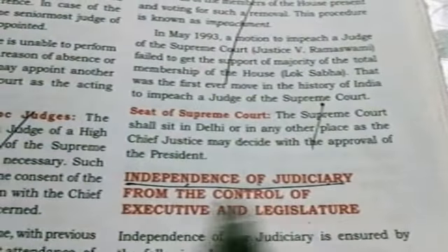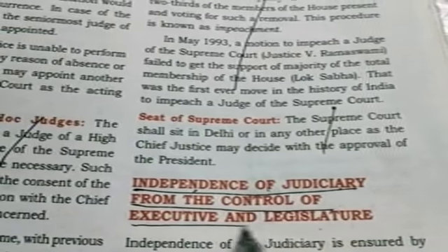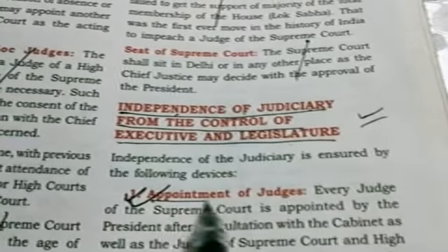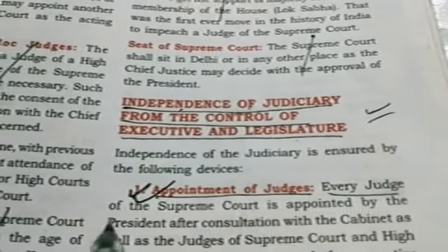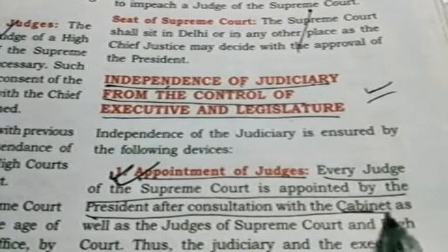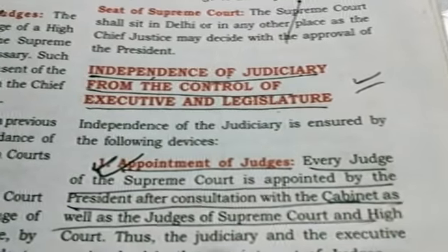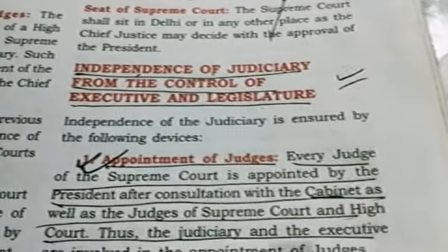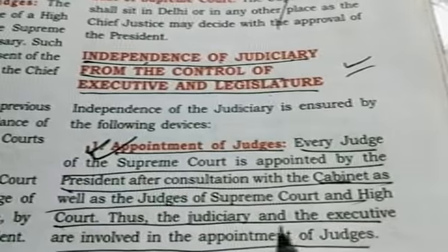Okay, now all of you see in the book and underline the 3 points under the heading independence of judiciary from the control of executive and legislature. The first point is appointment. Every judge of the Supreme Court is appointed by the president after consultation with the cabinet as well as the judges of the Supreme Court and High Court. Thus, the judiciary and executive are involved in the appointment of judges. So, they are not free in the appointment.